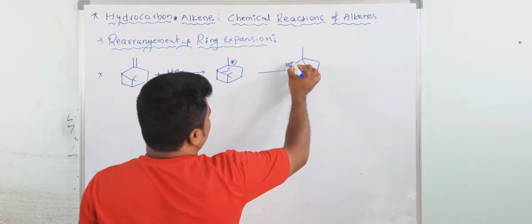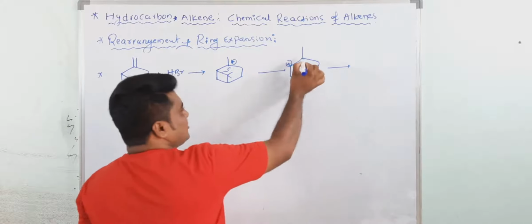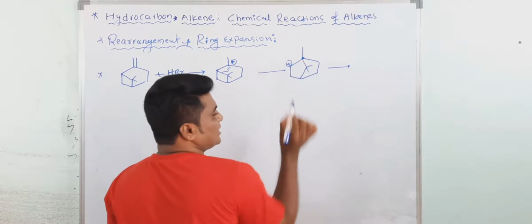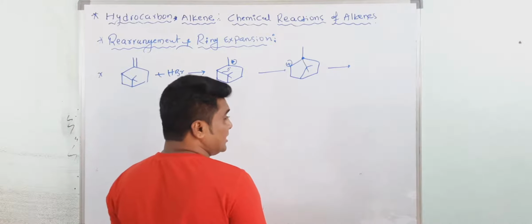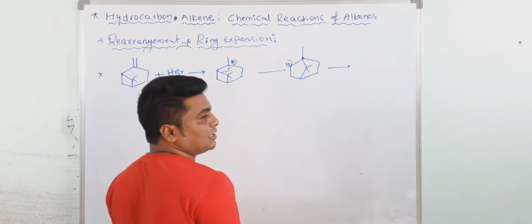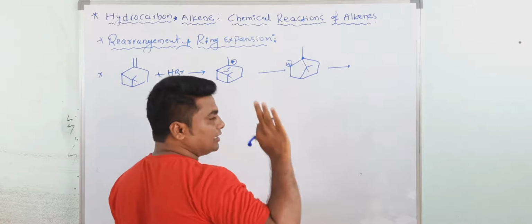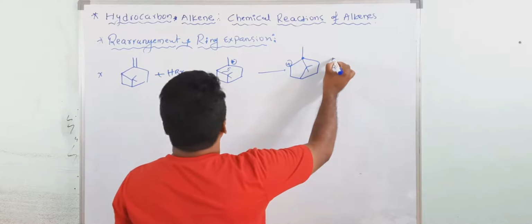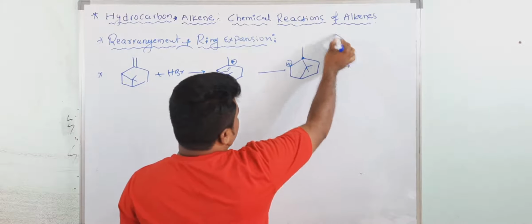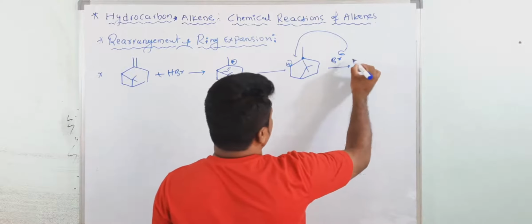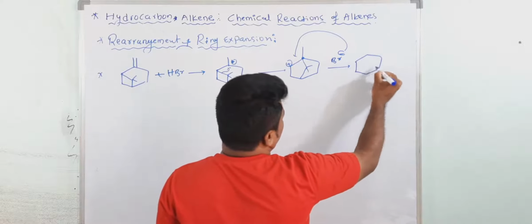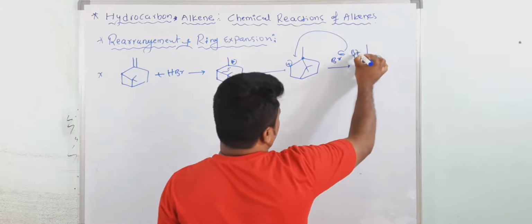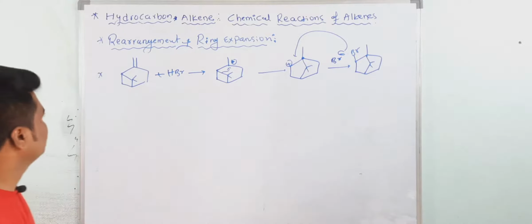Now carbocation. Now here, methyl shift does not take place because it is a bridgehead carbon atom. At a bridgehead carbon atom, carbocation, free radical and pi bonds are not possible. I already explained in GOC, that is called Bredt's rule. So here your Br minus attacks. Then directly you get the final product. This is what? Br. Okay.